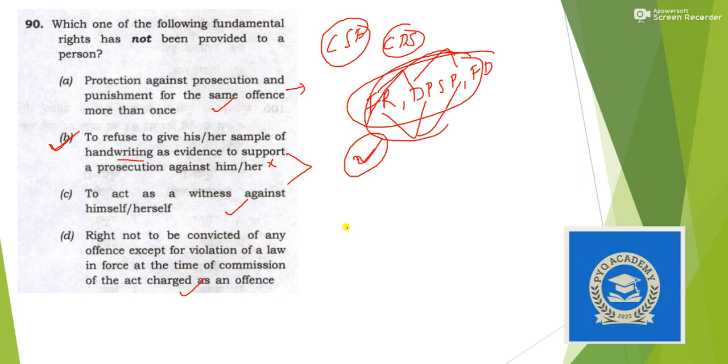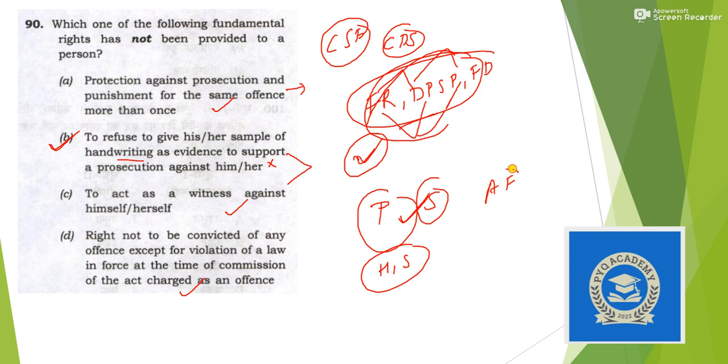Okay, and other than that, you should practice Parliament as well as state legislature. This is a large chunk. Then other than that, High Court and Supreme Court. Okay, and then amendments and emergency, and then Panchayati Raj and municipality. So these are some combinations you can have while you are reading polity and solving questions.